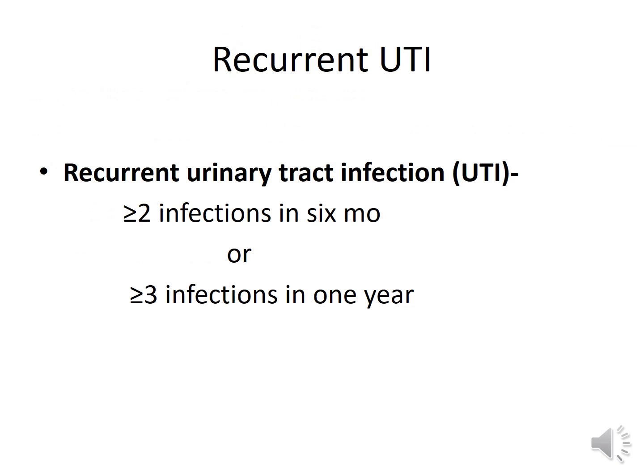Now, what is recurrent UTI? Recurrent UTI is when UTI occurs 2 or more times in a 6-month duration, or when UTI occurs 3 or more times in a 1-year duration in a child. So this is known as recurrent UTI.